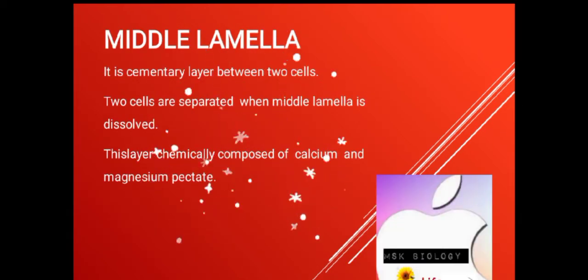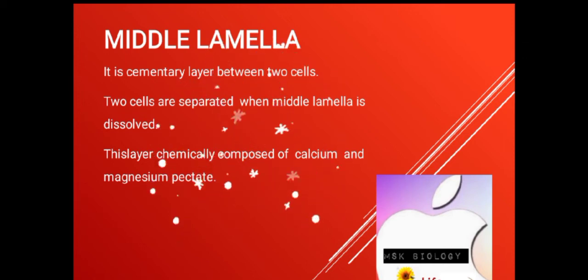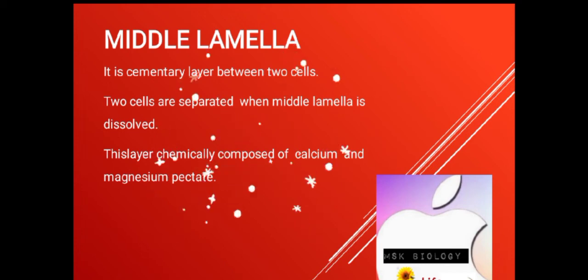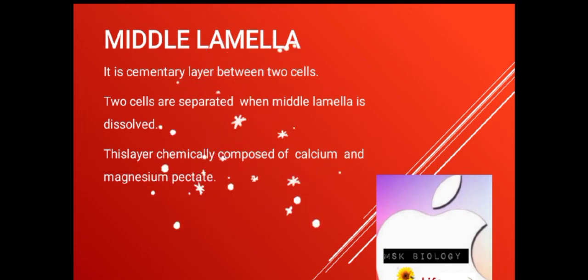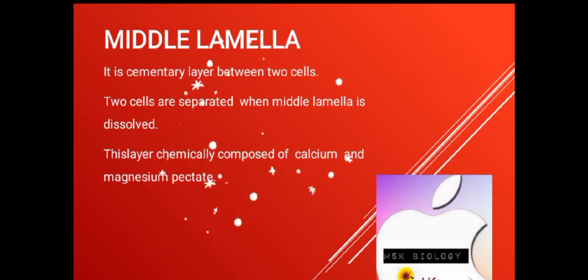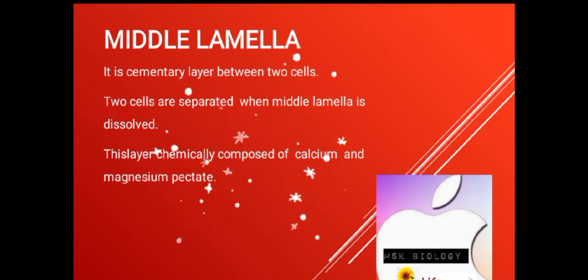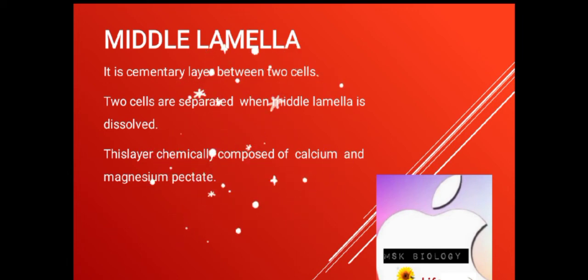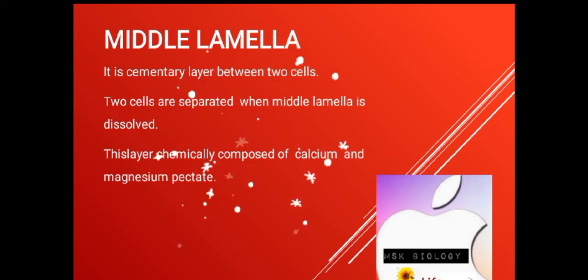And the first formed layer in the case of cell wall, that is middle lamella. What is middle lamella? Middle means in between. It means this is the layer that is present in between the cells. It is a cement layer in between two cells. It acts just like a cement in between two bricks.